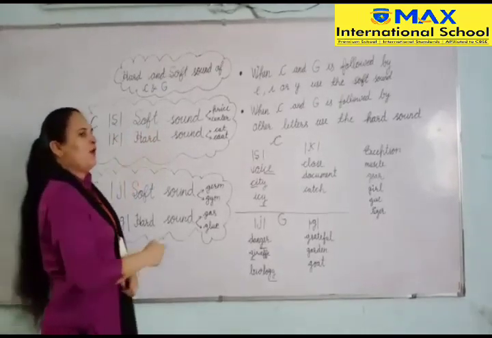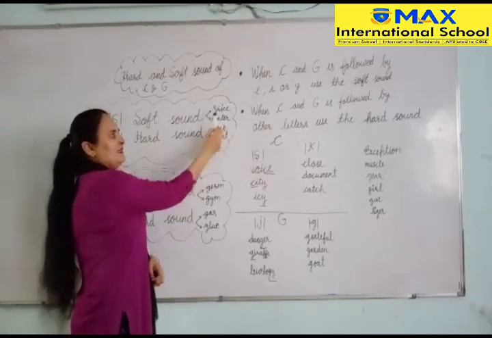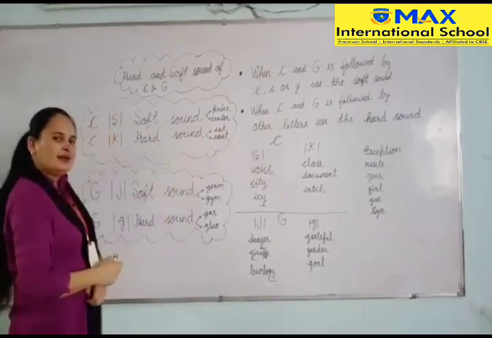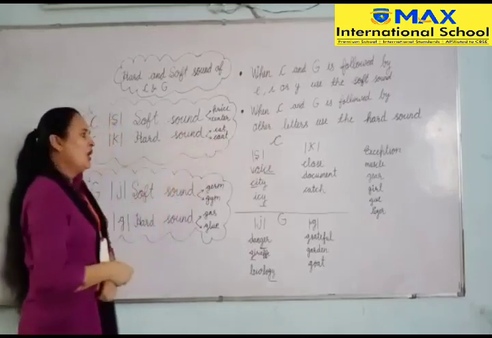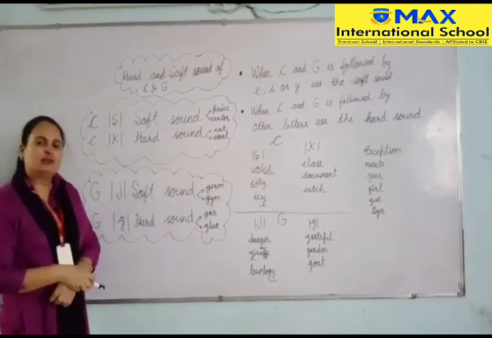Here are some examples of soft sound: price, center. And here are some examples of hard sound: cat, coat. Likewise, letter G also has two sounds.